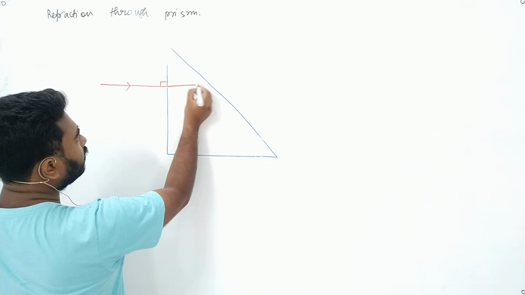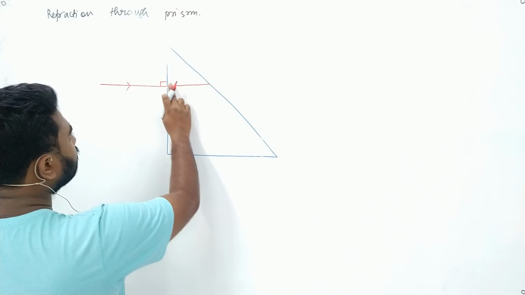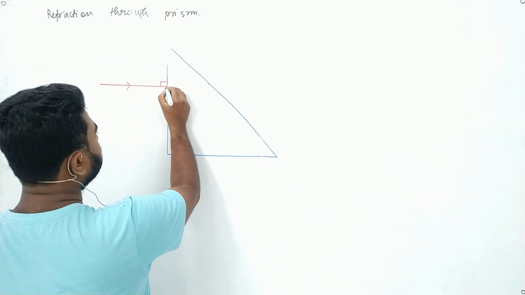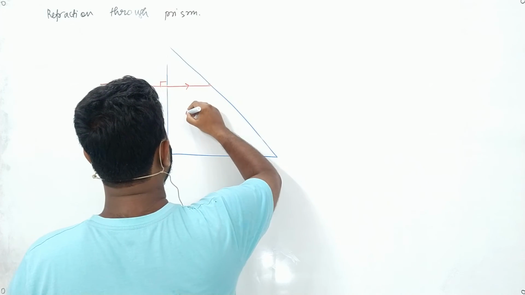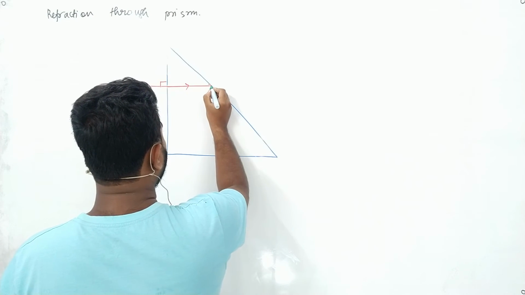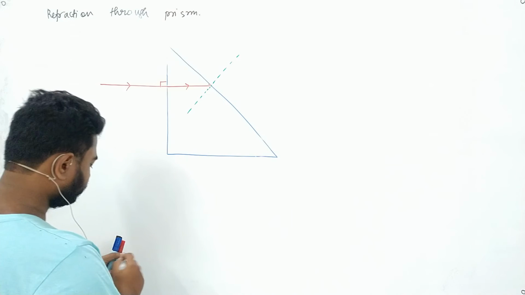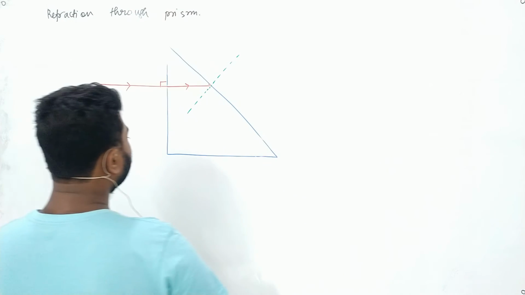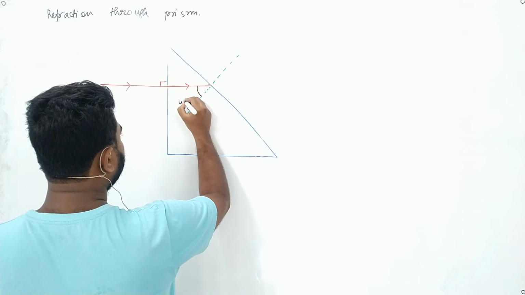If this ray of light falls on this surface, and the normal here is in this direction, the angle that it is making is 45 degree.